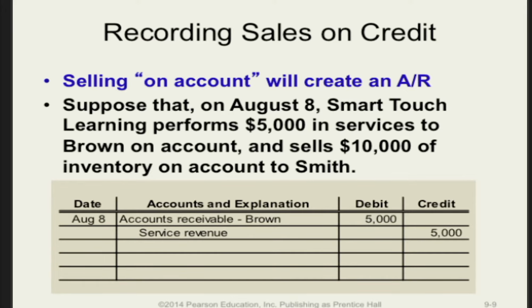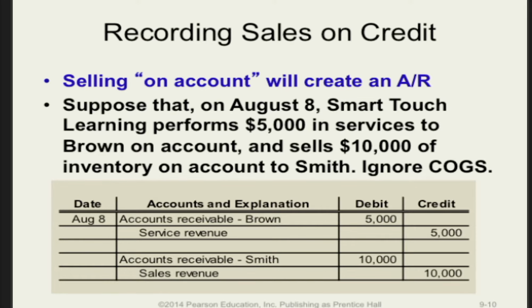The entry to record the services performed for Brown will include a debit to Brown's account receivable account and a credit to service revenue. The entry to record the sale to Smith will include a debit to Smith's accounts receivable account and a credit to sales revenue.